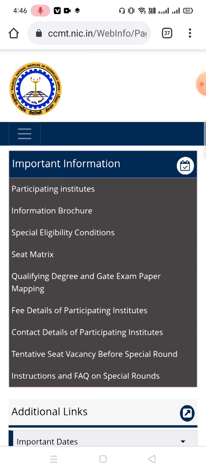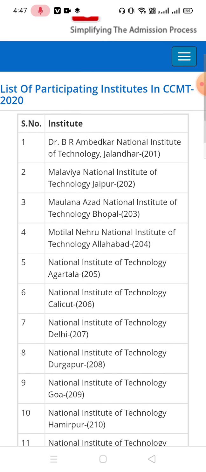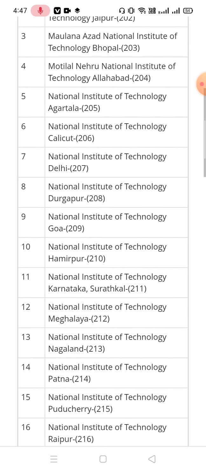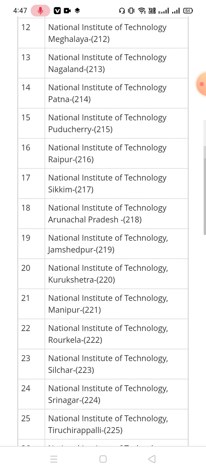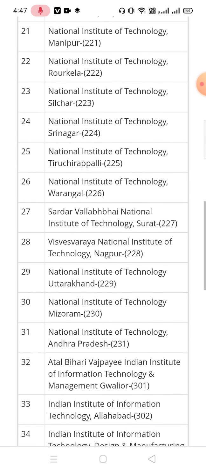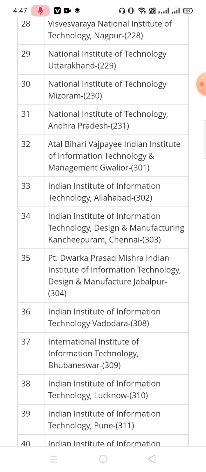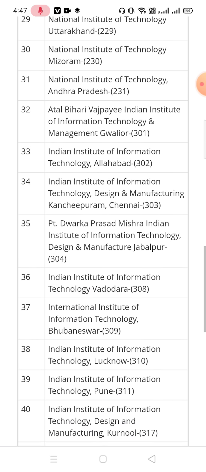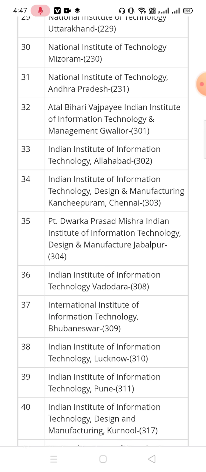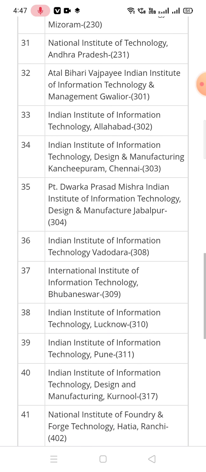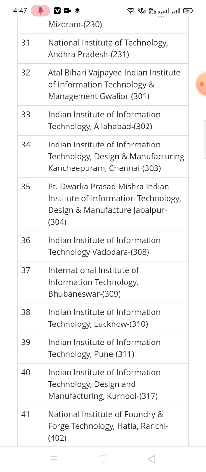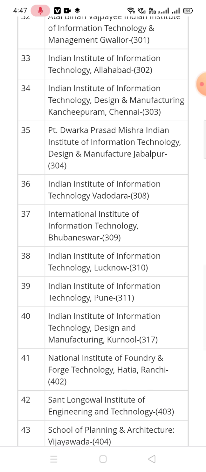Now if you want to see the participating institutes, click here on participating institutes. These are the list of participating institutes. As you can see, almost all NITs are here. And after that, IIIT Gwalior, IIIT Allahabad. Which IIITs are participating in CCMT? I am going to inform you: IIIT Gwalior, Allahabad, IIITDM Kancheepuram, Chennai, and Pandit Dwarka Prasad Mishra Indian Institute of Information Technology, located in Jabalpur,